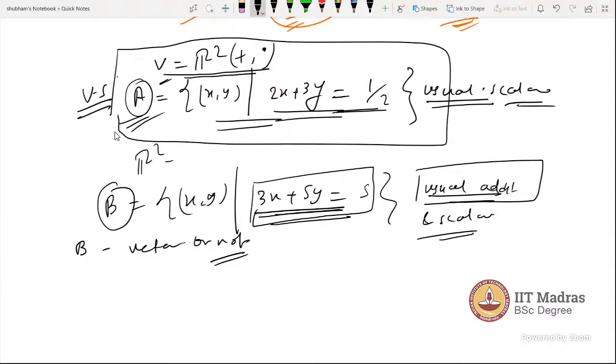Sir, can I elaborate on this concept? Can we take one point, let's say x1, y1, a vector in this space B, and assuming that the zero vector is (a, b), try to find out whether the zero vector exists? Can we do that, sir? We should be able to put x and y as 0 and check. That's my point.